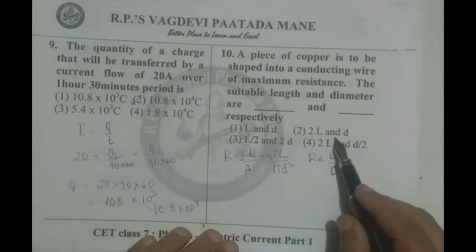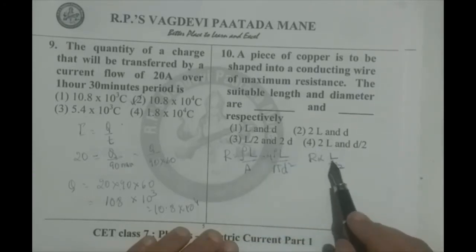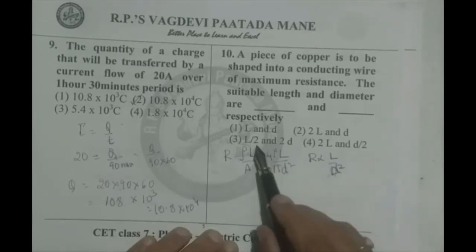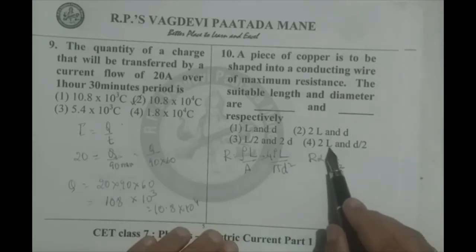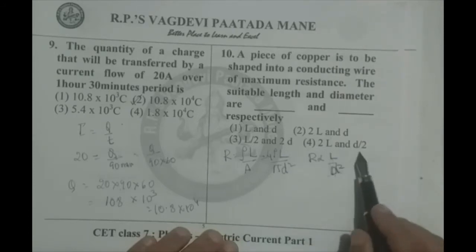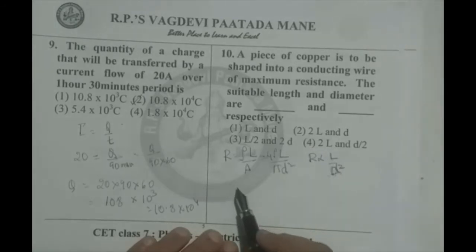From these calculations, in the first one it simply gives same resistance. In the second it becomes twice the resistance because L becomes 2L. In the third one it becomes 1 by 8 of the resistance because L by 2 and denominator is 2D whole square means 4. That is not possible. In the fourth one, length is 2L, diameter is D by 2 means D square by 4. 4 into 2, 8 times the R, so that is the maximum value.